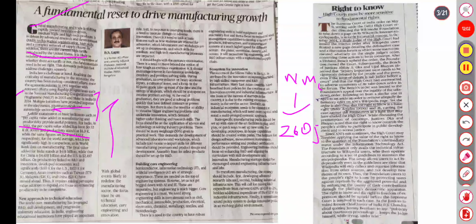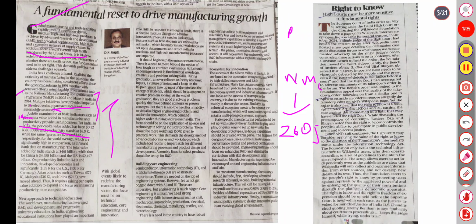So the close examination of basic indicators such as per capita. What we are highlighting, the important one, is the per capita. Second is manufacturing productivity, which provides a useful pointer. For India, the per capita value is $0.32K to 1000, and productivity stands at 8.9K, significantly below the world average.